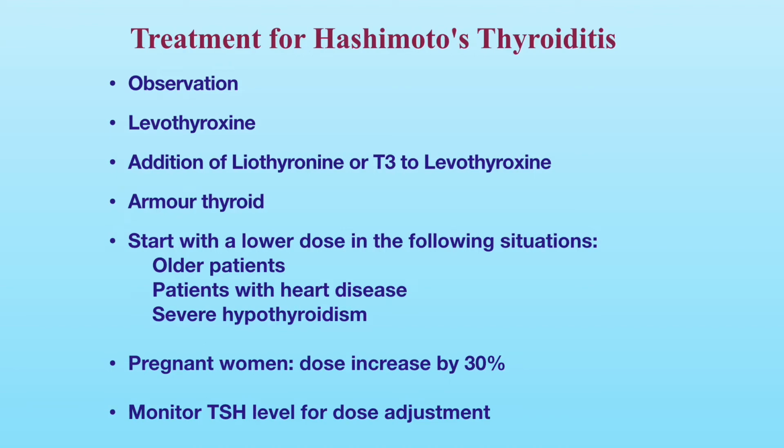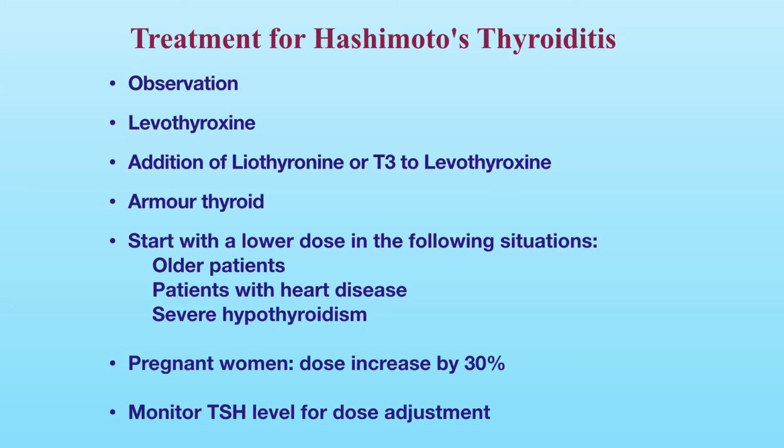Oral synthetic levothyroxine is the standard treatment for hypothyroidism. Synthetic levothyroxine is identical to thyroxine, or T4, produced by your thyroid gland. Levothyroxine is converted to the biologically active T3 in your body. The oral levothyroxine can normalize hormone levels and resolve the symptoms of hypothyroidism in most patients.